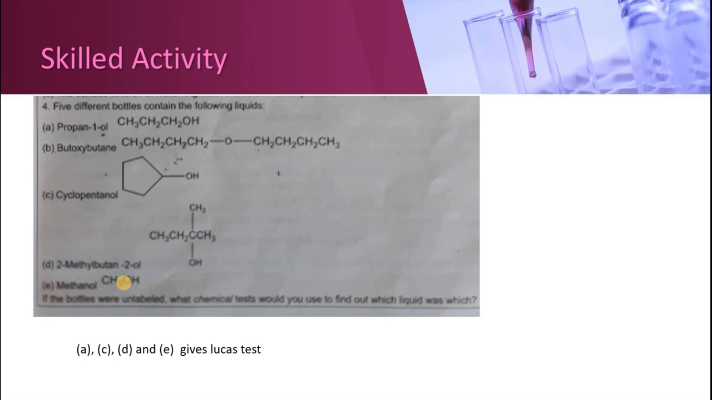So among all these, in the Lucas test, the different timings in which the product formation occurs will distinguish between primary, secondary and tertiary alcohol. So the right answer is that this ether will not give the Lucas test, and the rest all will give the Lucas test, and we will distinguish between all the rest by knowing the time in which they complete the reaction. So that's all for today.